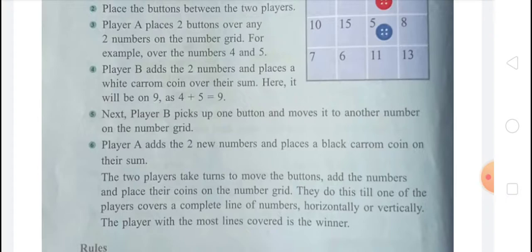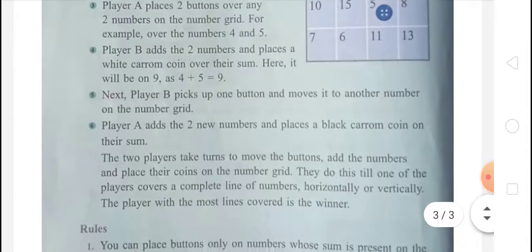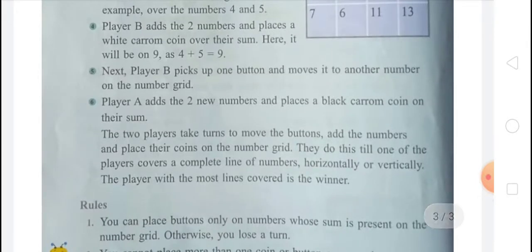In the sixth step, player A adds the 2 new numbers and places a black carom coin on their sum. The 2 players take turns to move the buttons, add the numbers and place their coins on the number grid. They do this till one of the players covers a complete line of numbers horizontally or vertically.